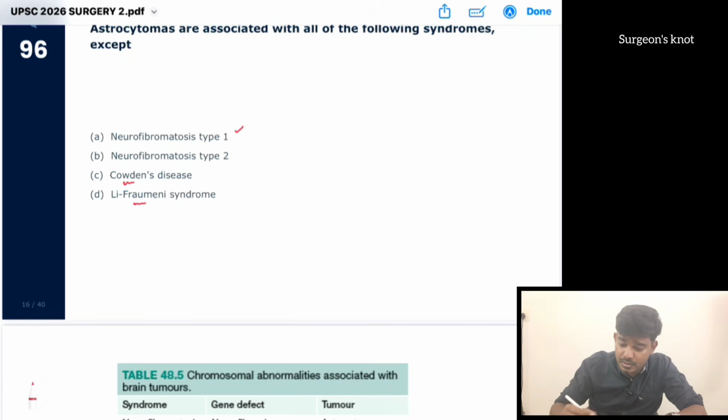This neurofibromatosis type 1 is associated with chromosome 17, whereas type 2 is associated with chromosome 22. Cowden syndrome is associated with chromosome 10. Which gene? Cowden syndrome has PTEN gene mutation. This Li-Fraumeni syndrome has P53 gene mutation. This is also a direct tabular column from Bailey and Love.